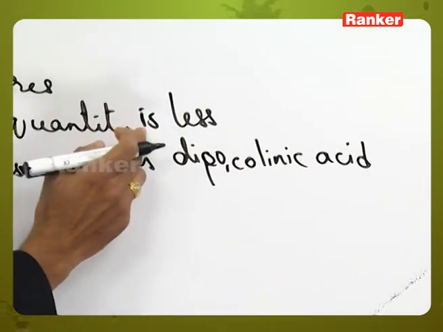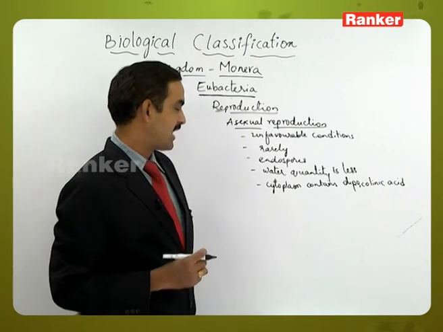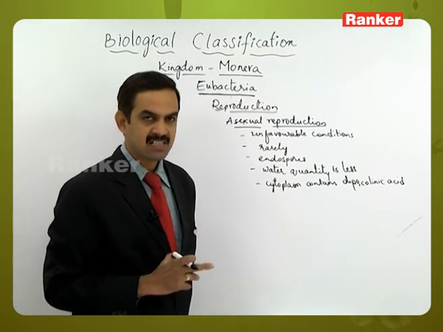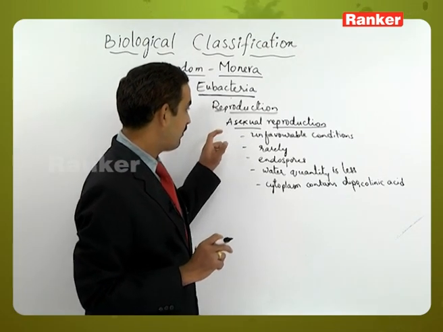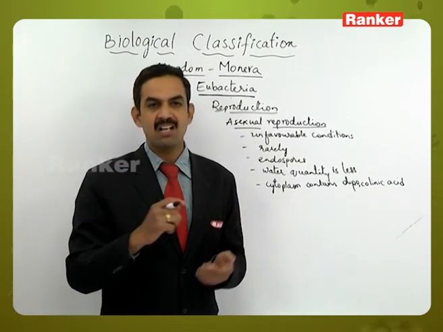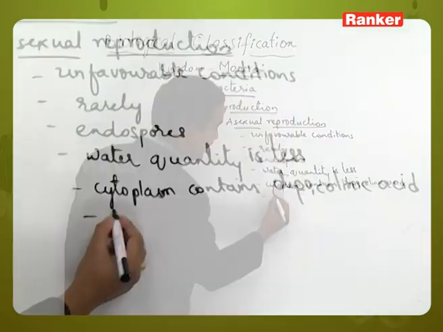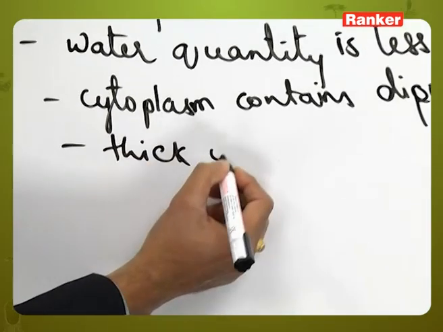So these are two characters exhibited by the cytoplasm, where the water quantity decreases and it contains dipicolinic acid. And here the bacterial cell will form an additional thick layer around it, a thick wall.